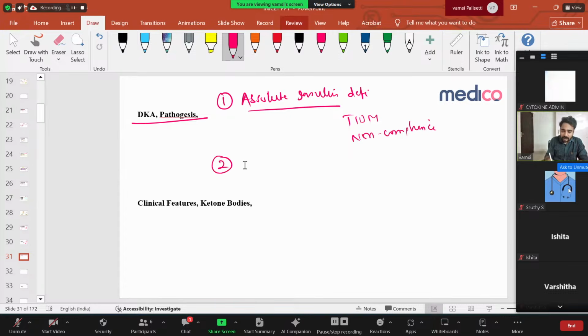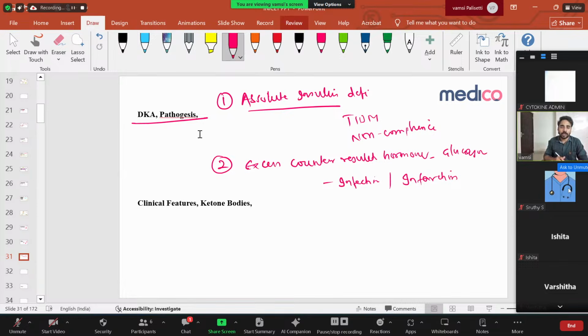And the second prerequisite is excess counter-regulatory hormones, like glucagon. So when will these counter-regulatory hormones increase? Whenever there is a stress reaction like infections, like pneumonia or UTI, and then infarctions like myocardial infarction or acute coronary syndrome, or maybe acute ischemic stroke. In these conditions, because of glucagon, you will have increased ketone bodies. So absolute insulin deficiency leads to hyperglycemia, and excess counter-regulatory hormones like glucagon lead to increased ketone bodies. So these two are prerequisites for developing DKA.